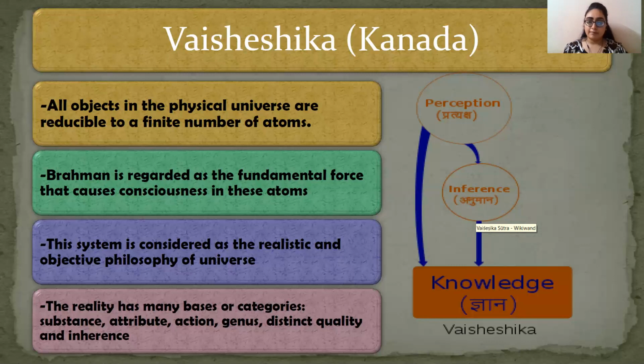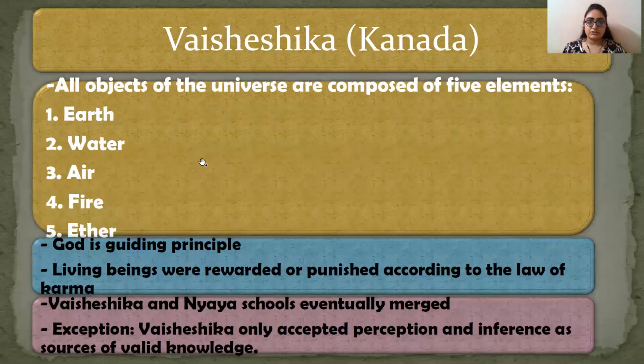Now you have to remember कि इनमें ये जो perception, inference, etc. जो भी दिया है, ये किस किस में दिया हुआ है. Okay, संख्या में है, then you have seen न्याय में है, then you have seen here वैशेषिका में है. Clear till now? Let's move on to the next slide about Vaisheshika.